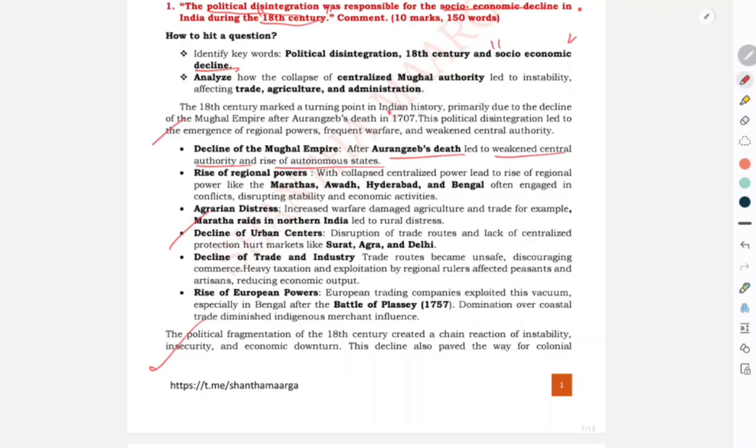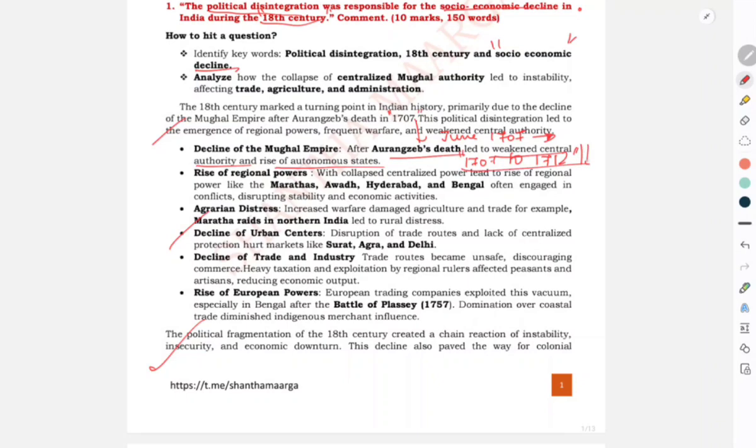The death happened in 1707. After he was killed, his older half brother Shah Alam I, whom we also call Bahadur Shah I, became the Mughal emperor, from 1707 to 1712.